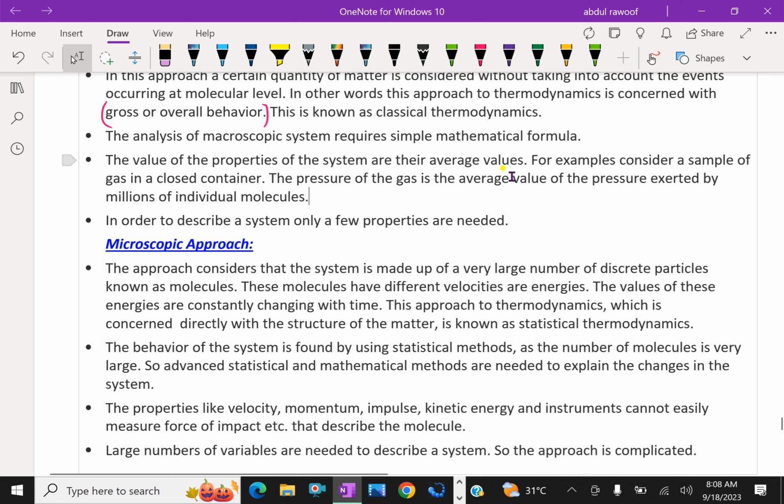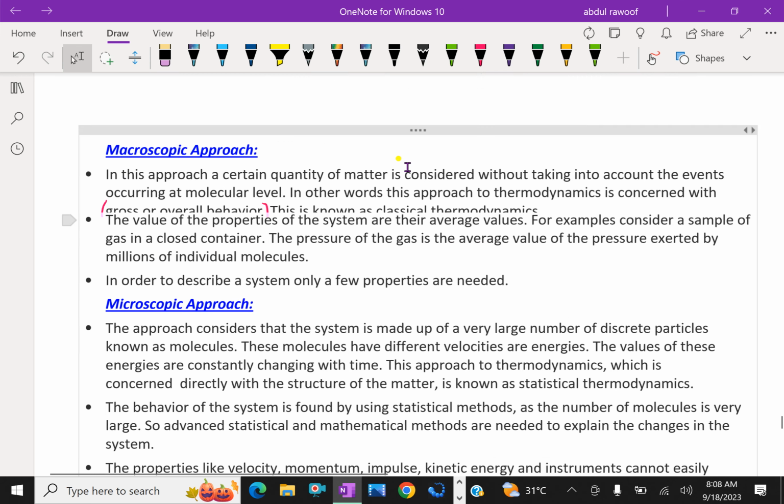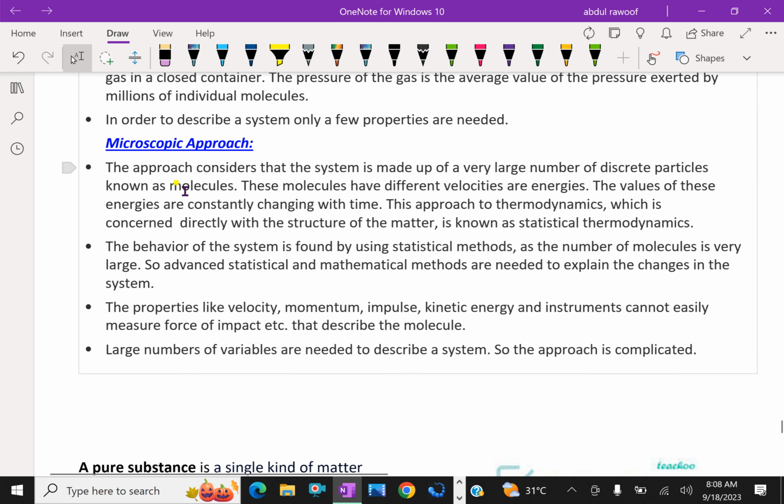For example, consider a sample of gas in a closed container. The pressure of the gas is the average value of the pressure exerted by millions of individual molecules. That means in a closed system, pressure everywhere inside is considered the same. In order to describe a system, only a few properties are needed. For a macroscopic system, it's easier to understand.